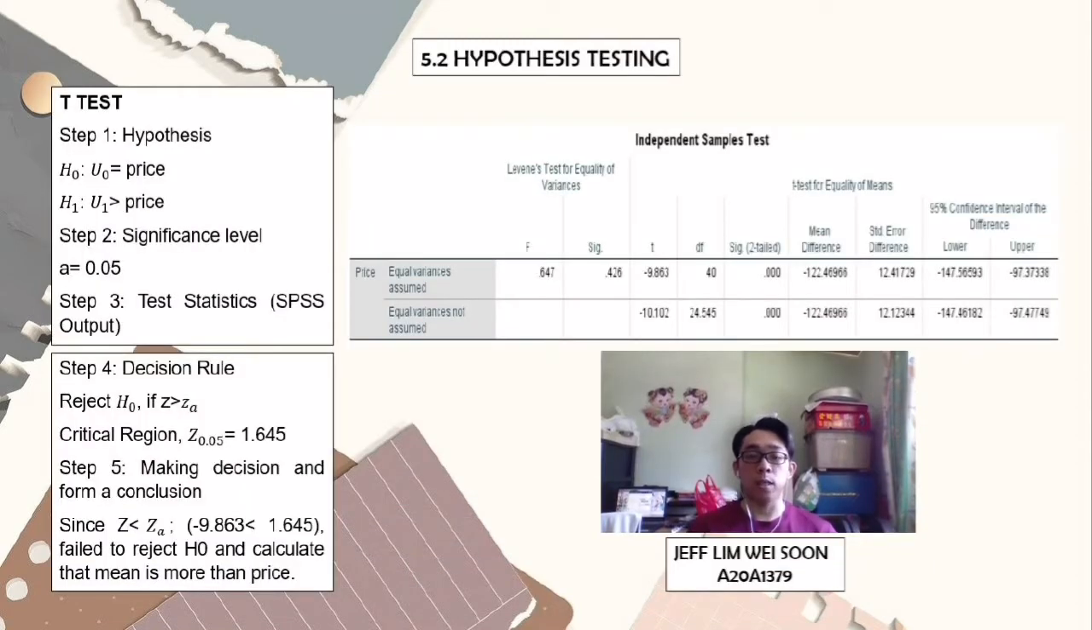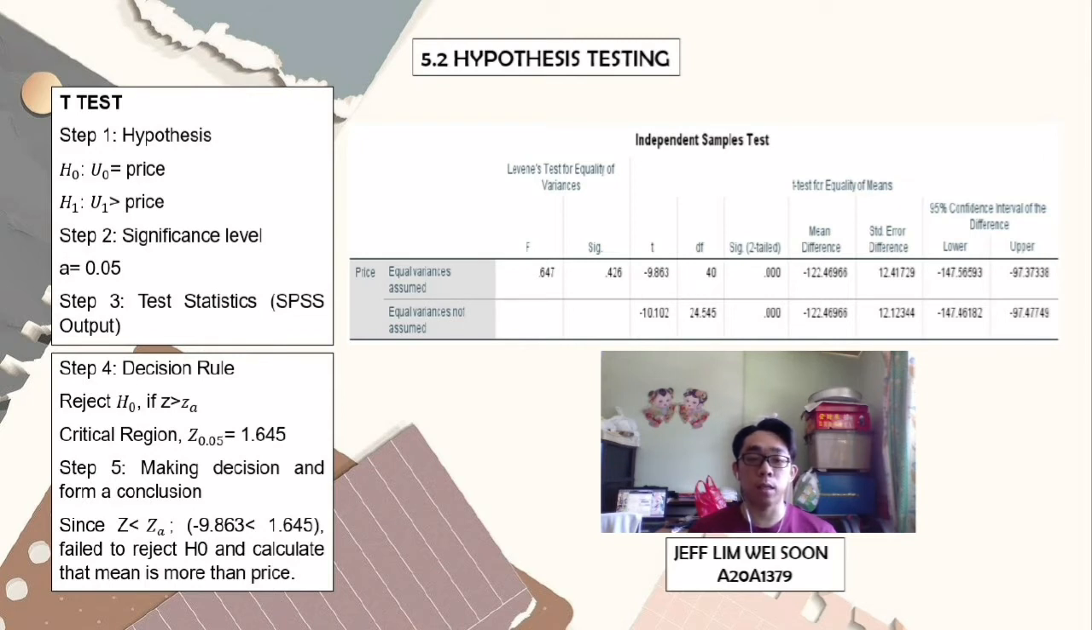Hello, my name is Jeff Ling Wilson and my matrix number is A20A1379. I will present the 5.2 hypothesis testing. First is the t-test. Step 1 is hypothesis: H0 equal to mu is price; H1, mu1 is bigger than price. Step 2, significance level, alpha equal to 0.05.